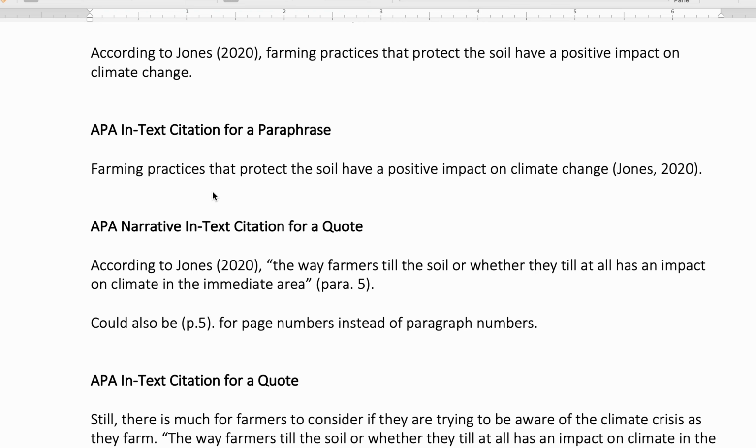Next is if I am giving just a regular APA in-text citation and I have not used the author's name as I set up the information. So in this case, I just have my paraphrase and then I follow it with what I tend to call a more traditional APA in-text citation, where I just have the parentheses, and inside the parentheses, it's author's last name, comma, and then the year.